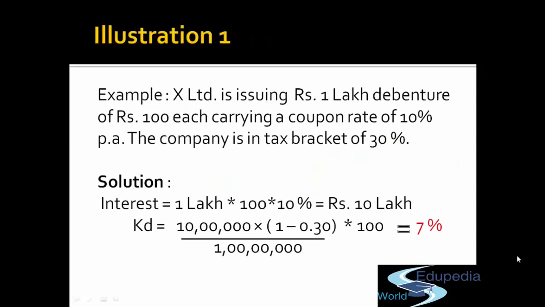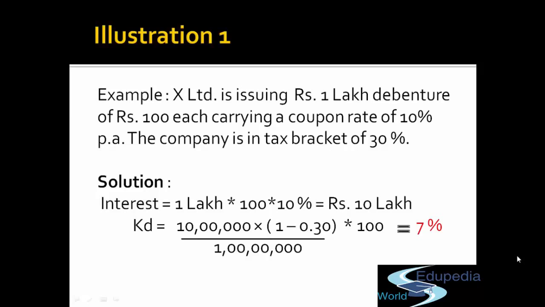Let's do one more example. For example, X Limited is issuing rupees 1 lakh debentures of rupees 100 each, carrying a coupon rate of 10%. Coupon rate means interest rate. Generally, in layman language, we call it interest rate. In our technical language, it is called coupon rate. So they both mean the same. Coupon rate means the interest rate. The company is in a tax bracket of 30%.